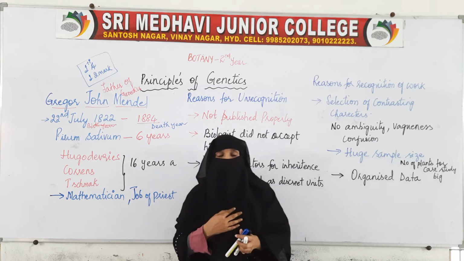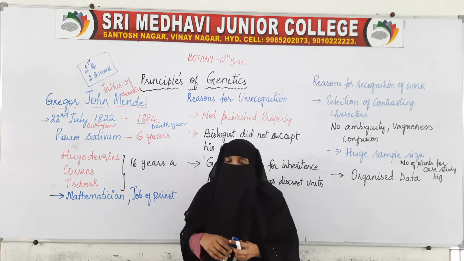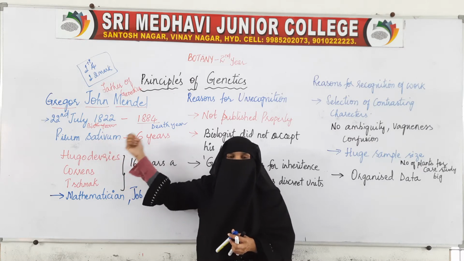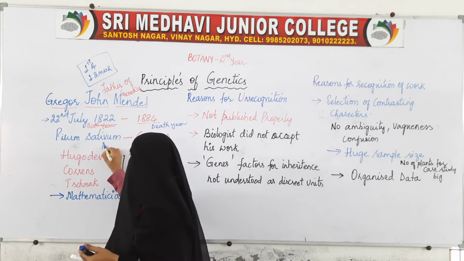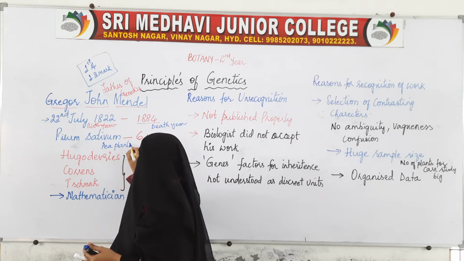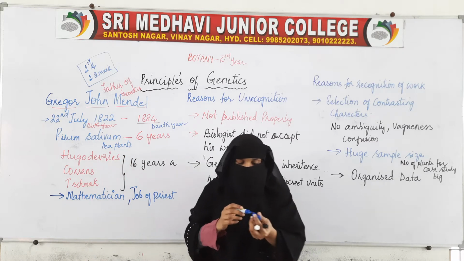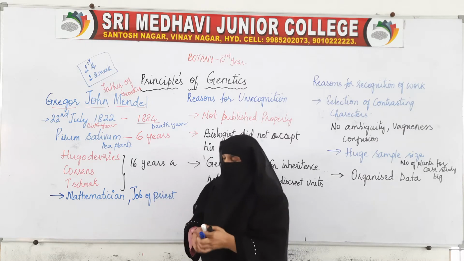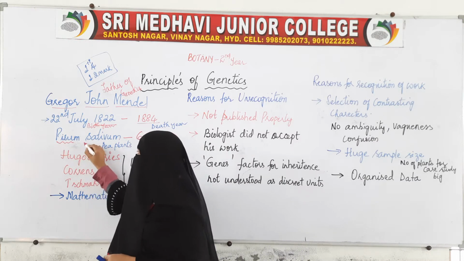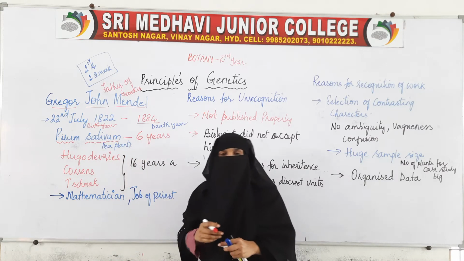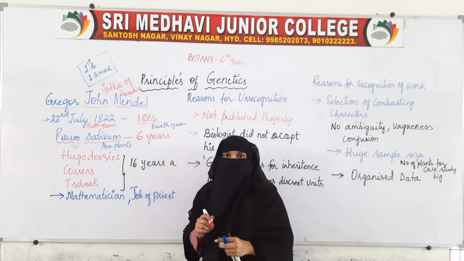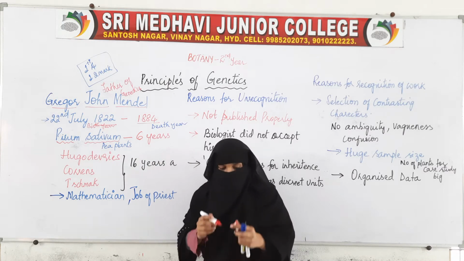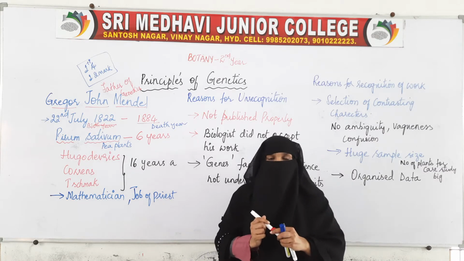We said he immensely contributed in the field of genetics. So he studied on the plant Pisum sativum, that is the pea plant, as we normally call it. He did most of his experiments on pea plants. The scientific name of pea plant is Pisum sativum. He did research on this pea plant for almost 6 years, but his work went unrecognized.